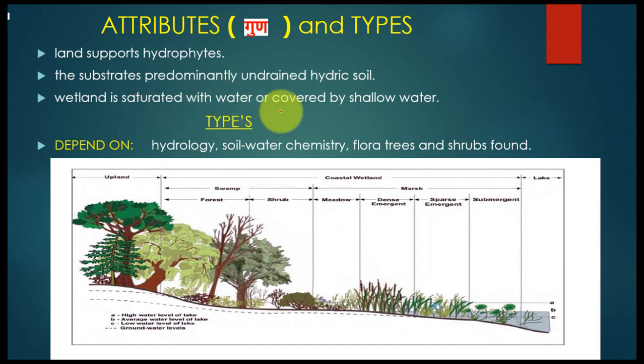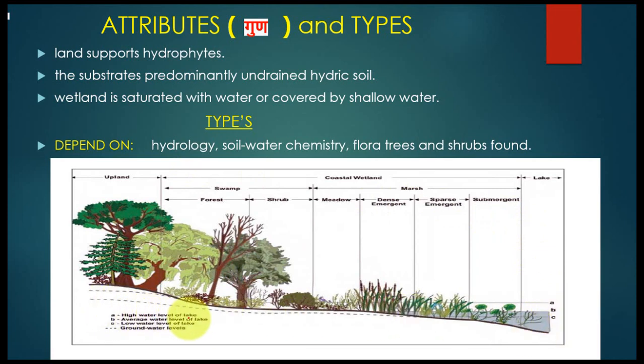A wetland is situated in water or covered by shallow water. So sir, ma'am, as you can see in this picture, I put it in this video to help you understand properly. In this picture there are A, B, C, which are zones.